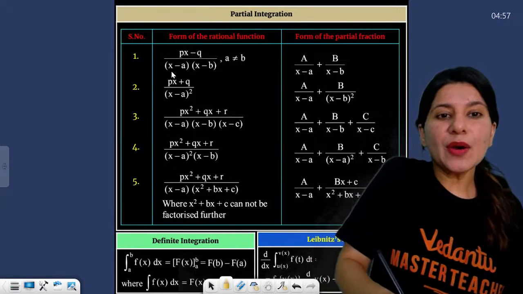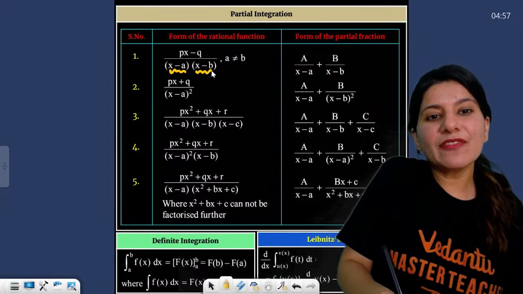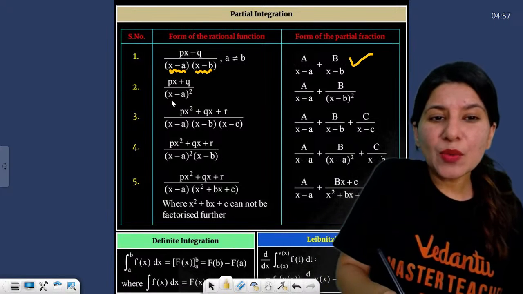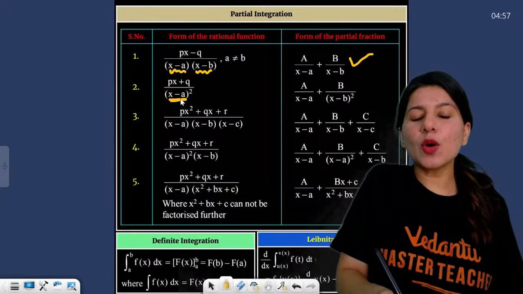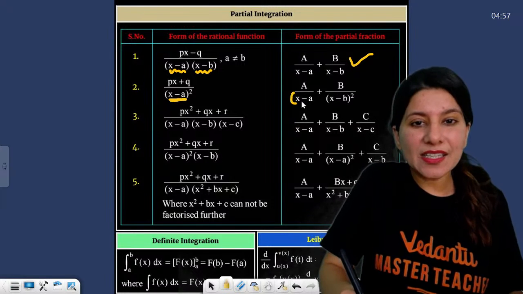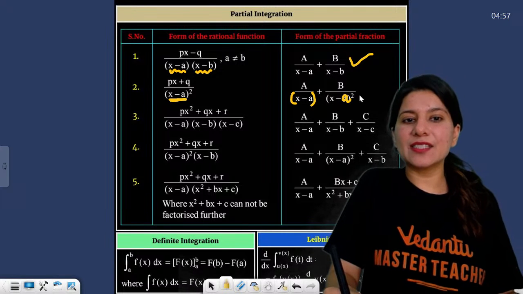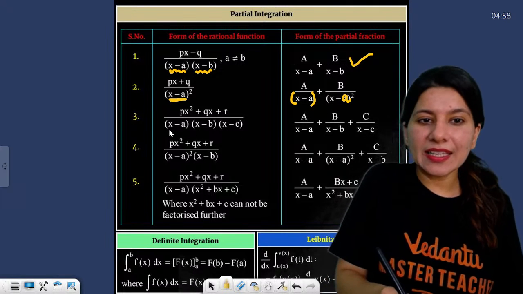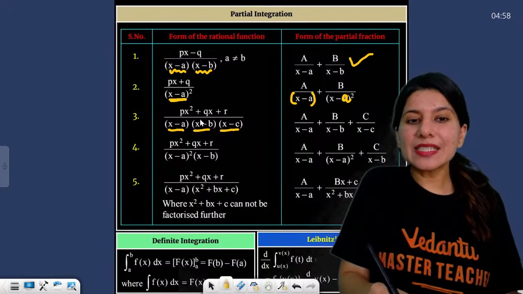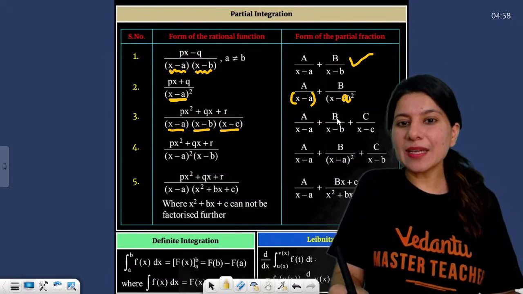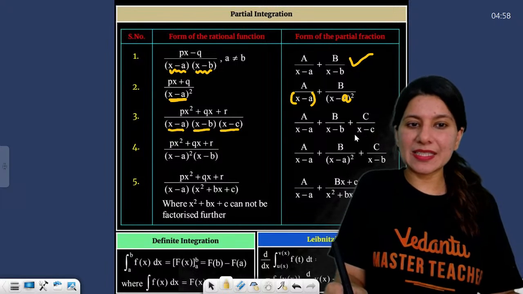Now, the moment you have two linear factors, or you see a repeated root in the denominator, like (x minus a) square, you write 1 upon x minus a, b upon x minus b, c upon x minus c.